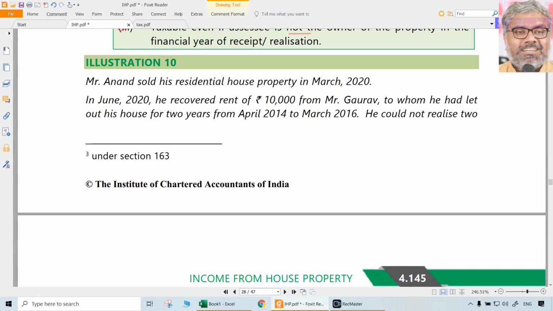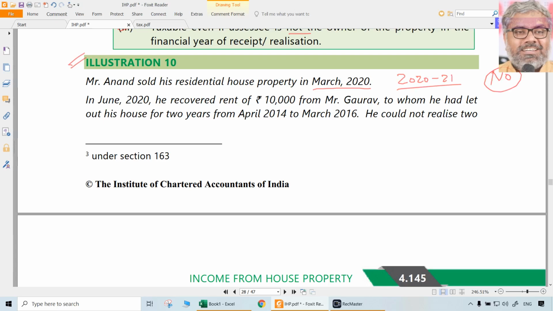These are the major sections as far as computational aspects of income from house property are concerned. Let us quickly go through illustration 10. Mr. Anand sold his residential property in March 2020. Before even the beginning of our previous year, he sold the property. So is he owner of the property during the previous year 2021? No, he is not owner of the property.